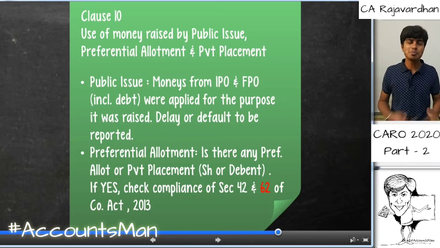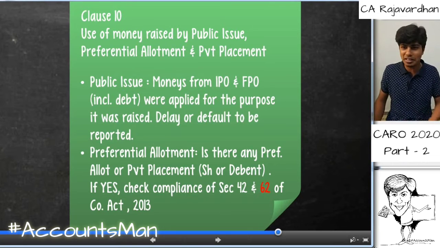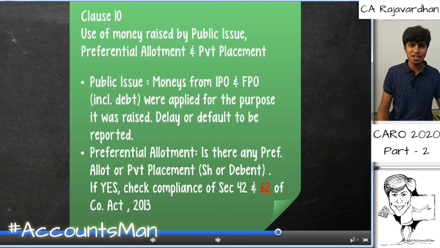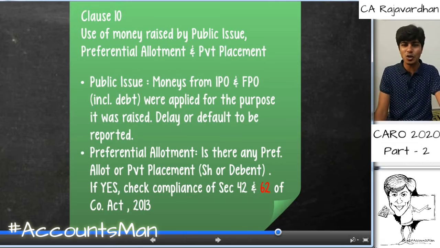In spite of all this, Sahara Group is the second largest employer in the country, which gives employment to 14 lakh plus people. That was just for our information, and now let's quickly get into clause 10 and go ahead.